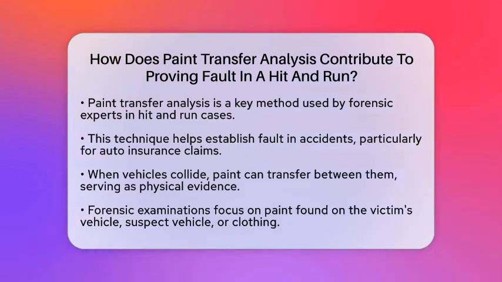When two vehicles collide, tiny layers of paint often transfer from one vehicle to another. This paint transfer acts as physical evidence that connects the suspect vehicle to the accident scene or the victim's vehicle. The process starts with a thorough forensic examination of the paint found on the victim's vehicle, the suspect vehicle, or even on the clothing of those involved.